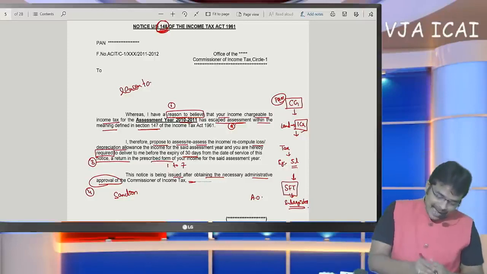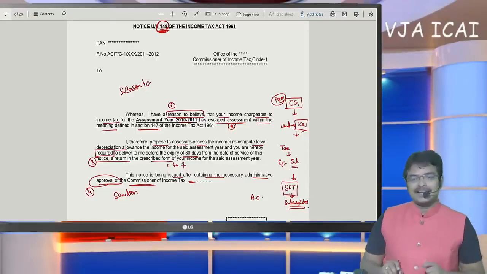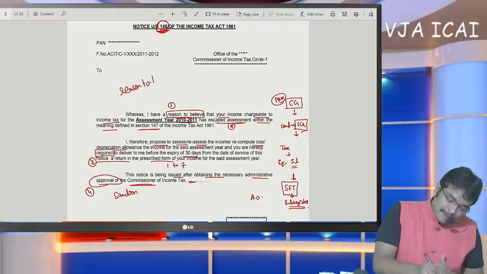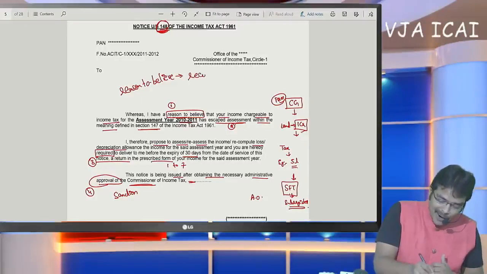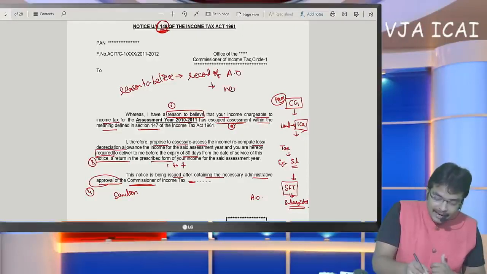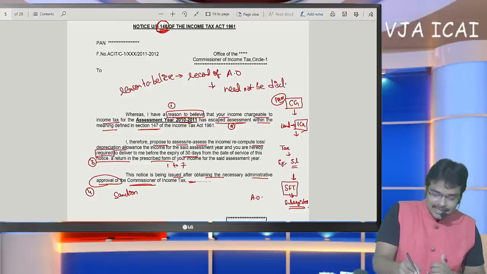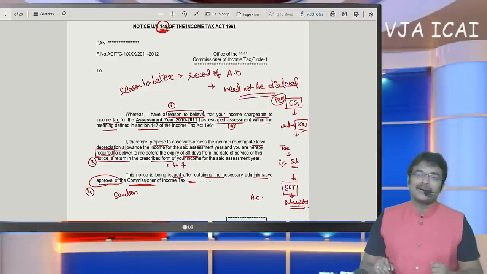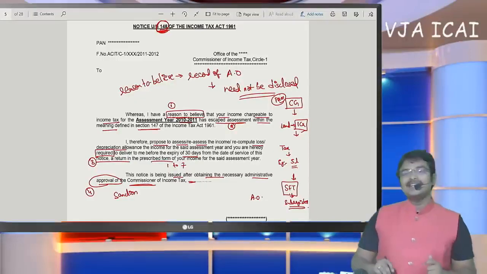Yes. And he has to take the approval of the commissioner. Yes, he has obtained the approval. Then notice can be issued, but this reason to believe should be in the record of the assessing officer, but need not be disclosed to the SSC. This is the important point to be remembered.